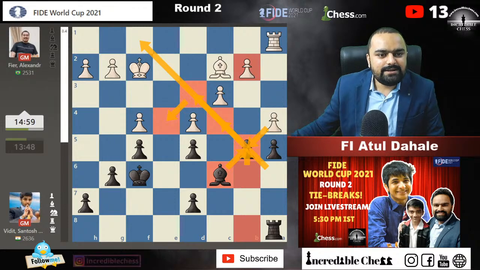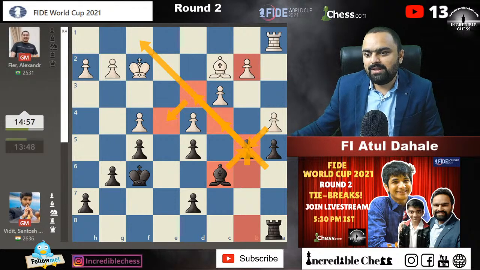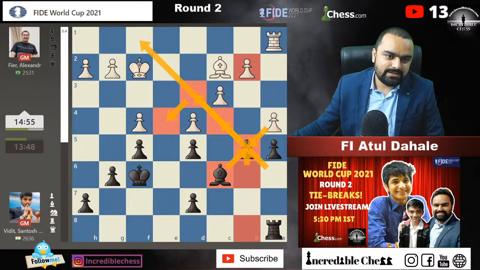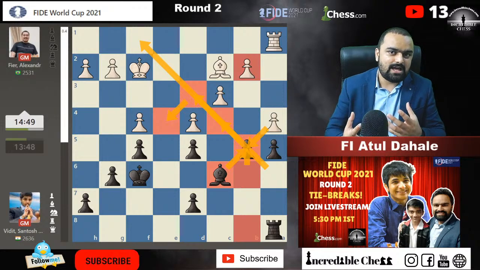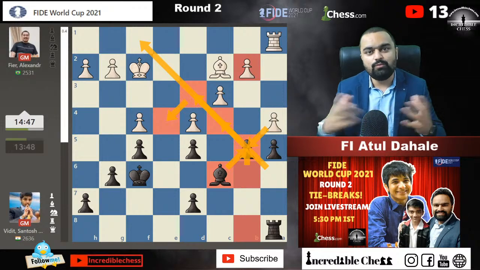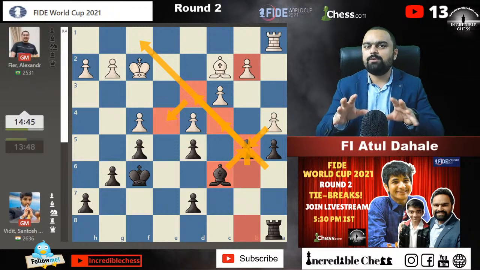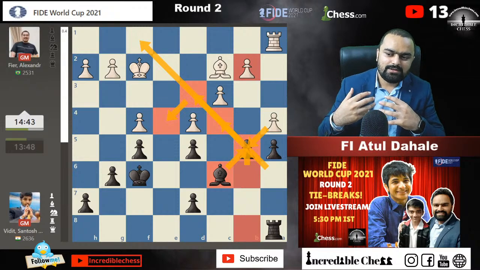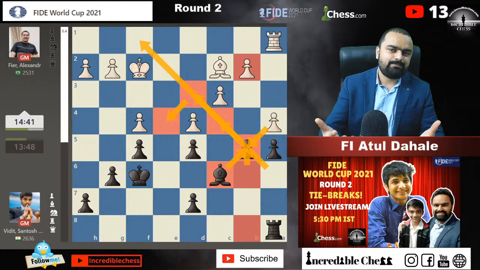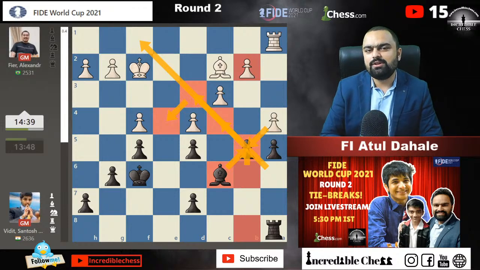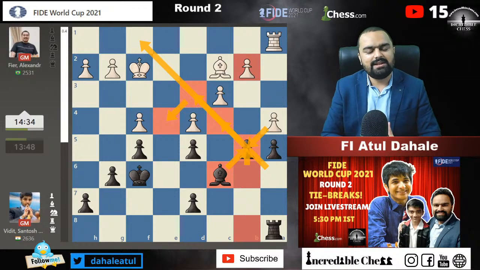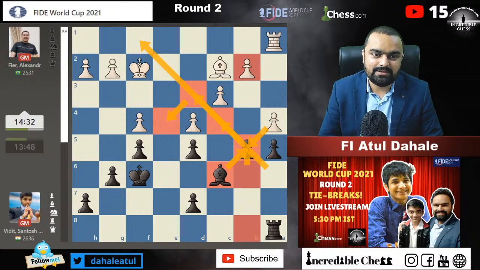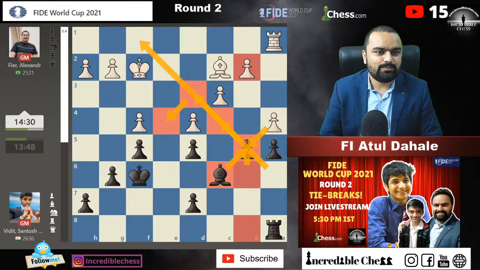Sir, which is the right time to break in the center? Well, I will say when you are well prepared, only then you should break into the center. When you open up the center, your pieces get more room. So if you have more pieces developed towards the center, you will get the advantage. Otherwise, if you don't have your pieces towards the center and you open it up, then you are gone. That is not something you should do.